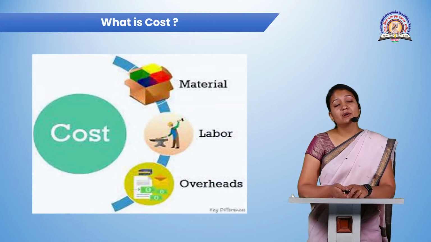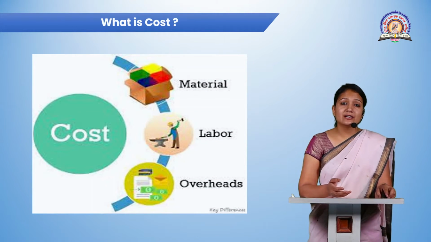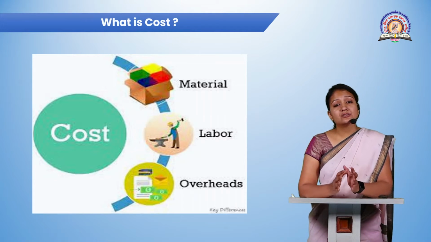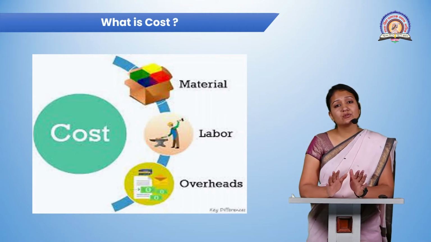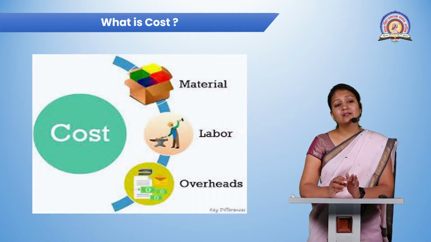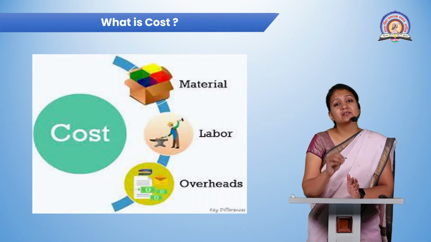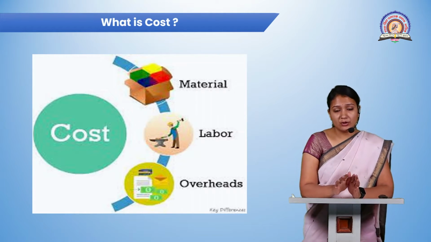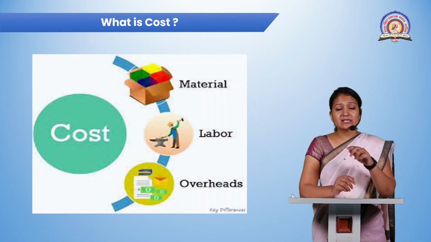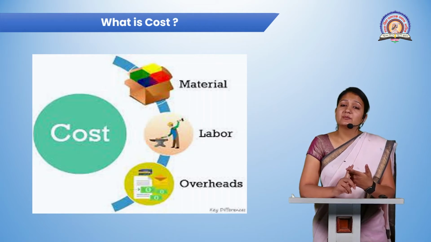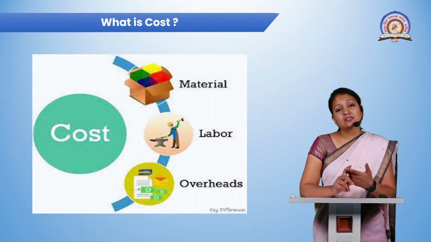Now, if we talk about cost, I have already said that cost is generally known as an expense, or any activity which has certain monetary terms. Here in this picture you can see that the first is material cost. Material cost means what?